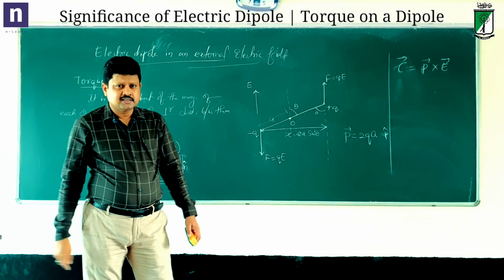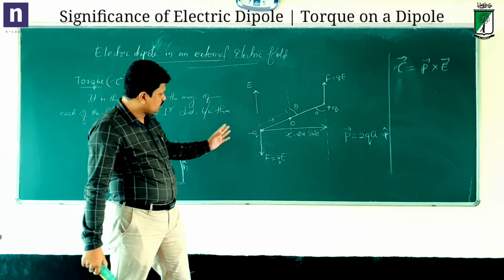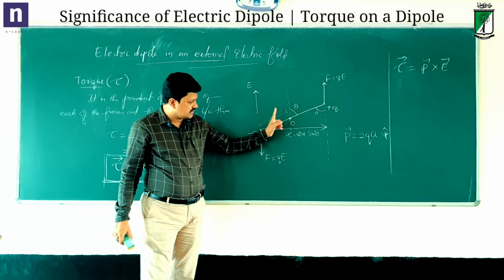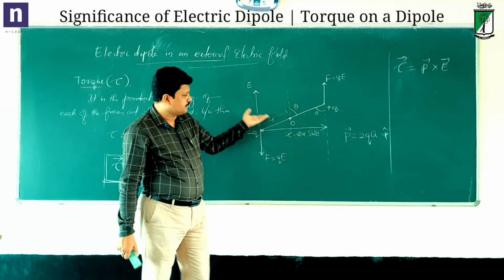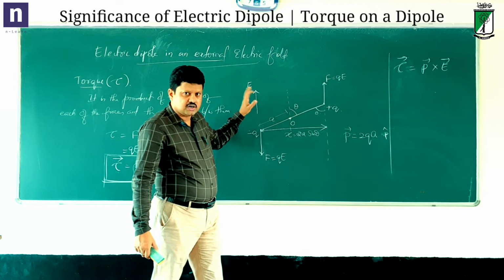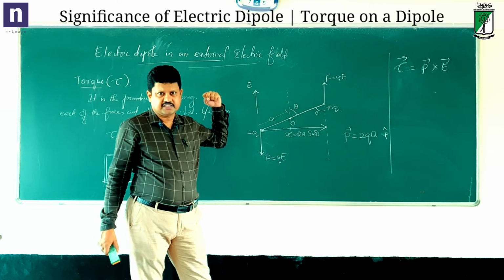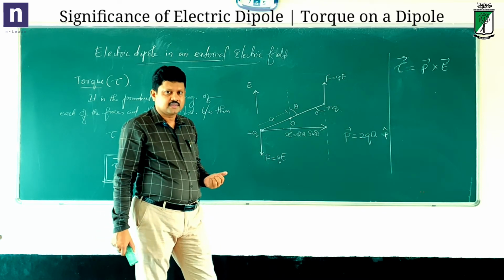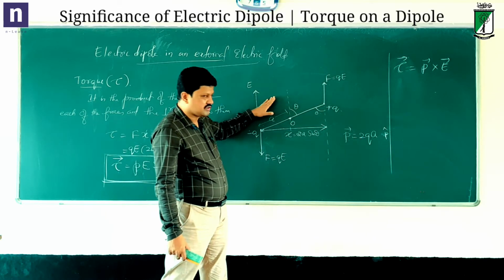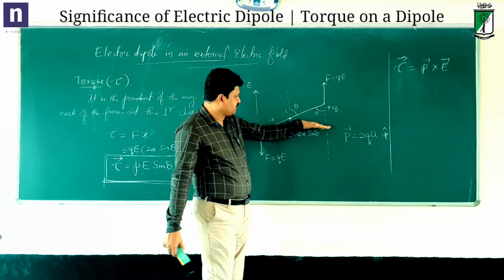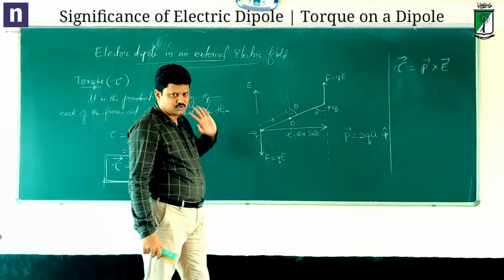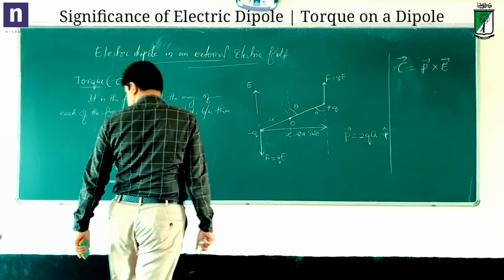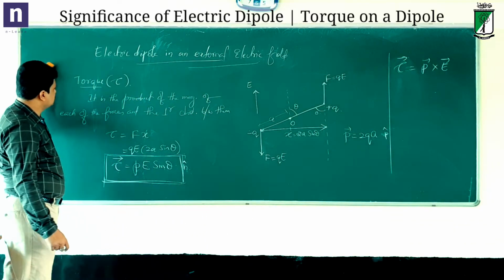But then there are different possibilities here. One is that the dipole may be parallel to the electric field or perpendicular to the electric field. That also is a possibility. And if the electric dipole is exactly perpendicular to E, then what will be the situation? Let me just remove this.